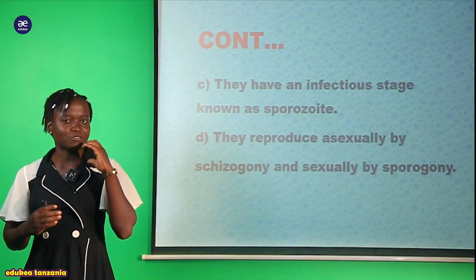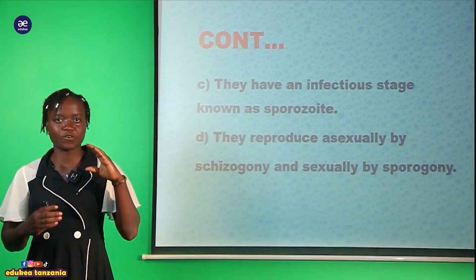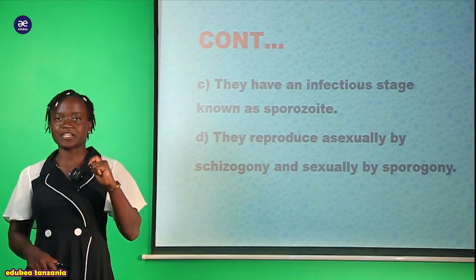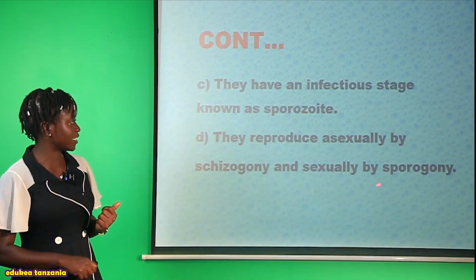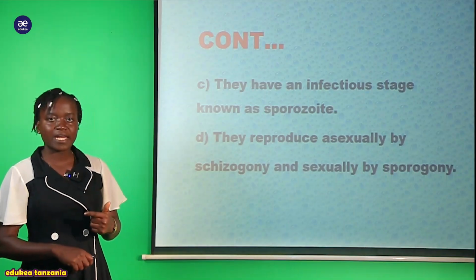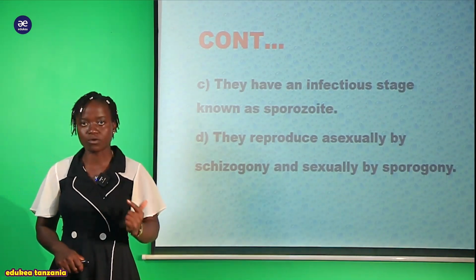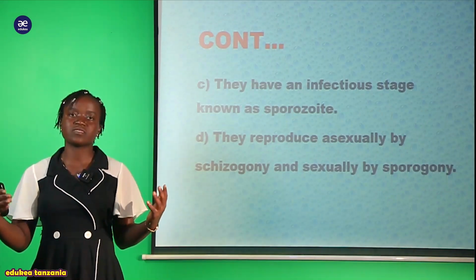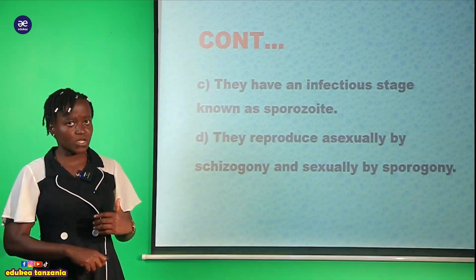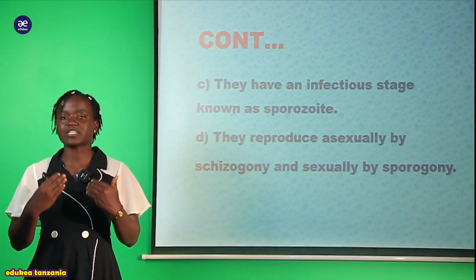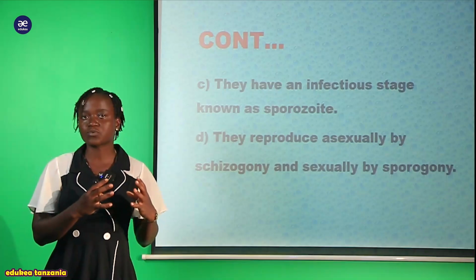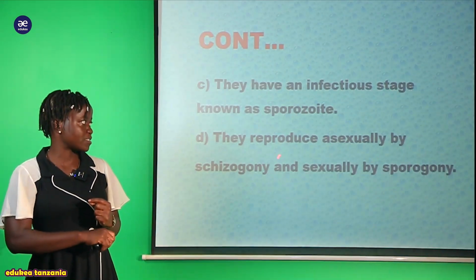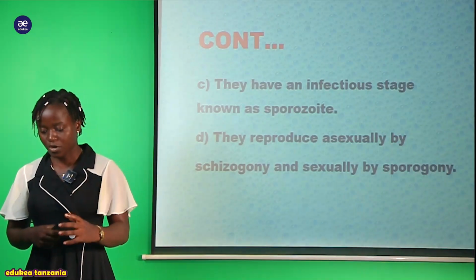But here you have to understand a few things, that this organism does reproduce both sexually and asexually. How sexually? We are saying that is sexually by means of sporogony, while asexually by means of schizogony. This is schizogony, meaning the kind of reproduction which takes place within the human body. But this sporogony, the kind of sexual reproduction ambayo takes place within the mosquito body, I mean, in the gut of this mosquito. So now this is all about the reproduction structure.